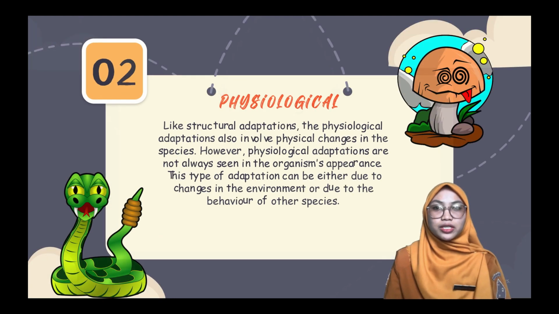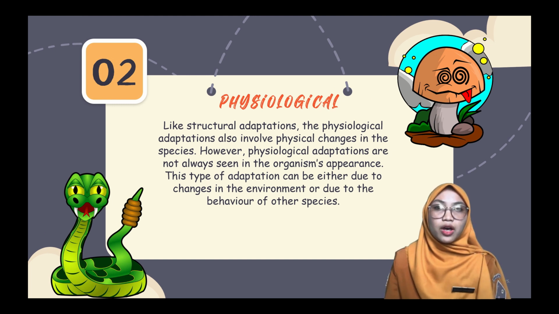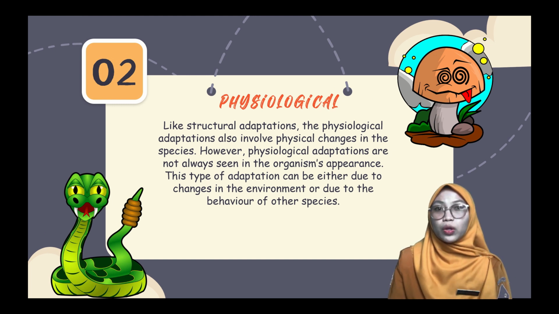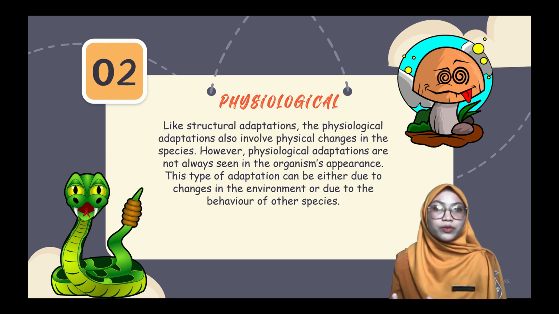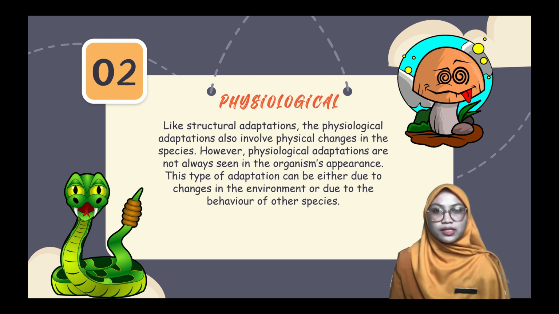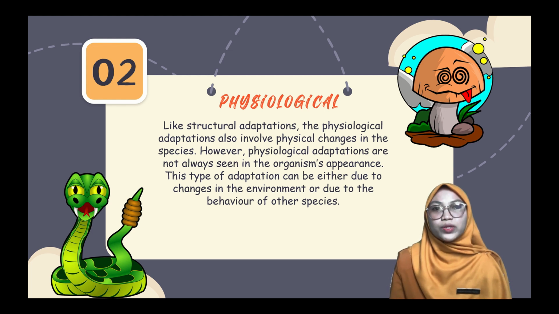Like structural adaptation, the physiological adaptation also involves physical change in the species. However, physiological adaptations are not always seen in the organism's appearance. This type of adaptation can be either due to the change in the environment or due to the behavior of other species. Examples of physiological adaptation include developing greater intelligence and improving descent. One example of a physiological adaptation seen in plants is the creation of poison for defense. The nightshade plants, for example, produce poison so that they are not consumed.